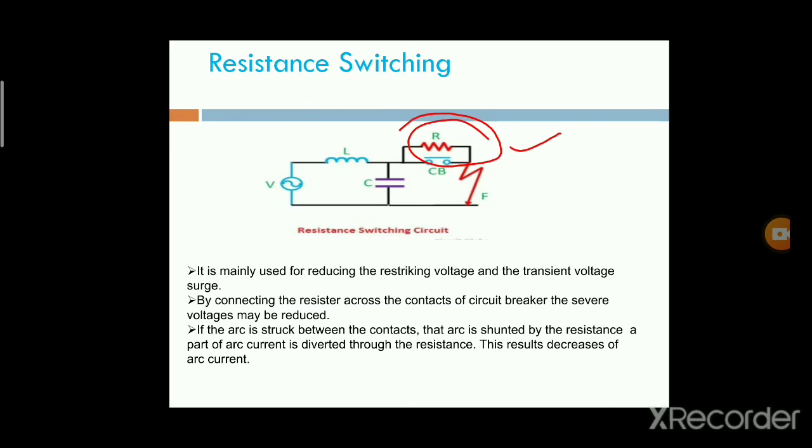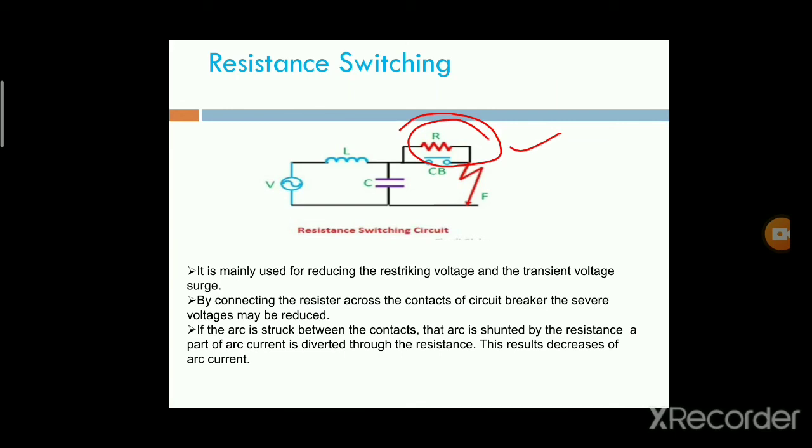When the breaker contacts open automatically and an arc is struck between the contacts, that arc is diverted through that resistance.